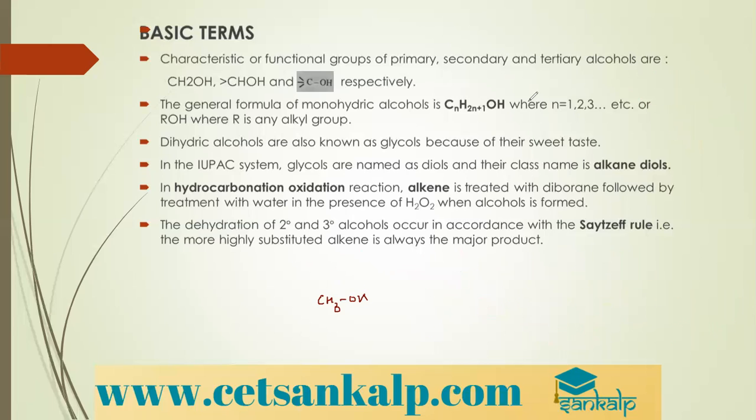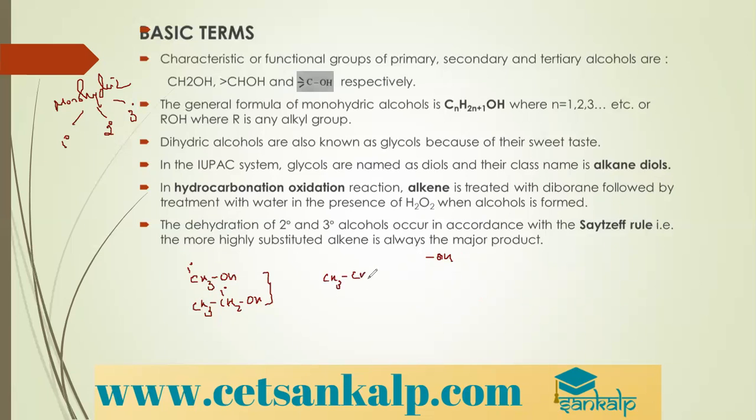Now, depending upon which carbon the OH group is present on, monohydric alcohols are further classified as primary alcohols, secondary alcohols and tertiary alcohols. If the OH is attached to a primary carbon, which in turn is attached to only one carbon or none, that is a primary alcohol.